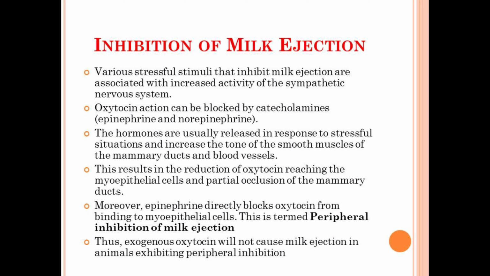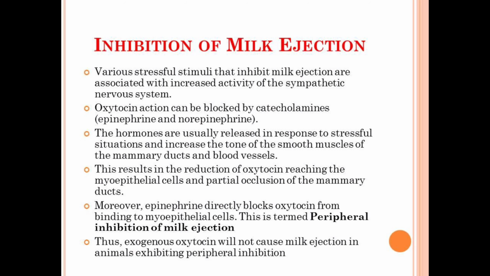Now moving forward, we will discuss the inhibition of the milk ejection. As we already read, the oxytocin hormone is one of the important hormones for the release of the milk from the teat, and if somehow the release of the oxytocin is blocked, the inhibition of the milk ejection will take place.